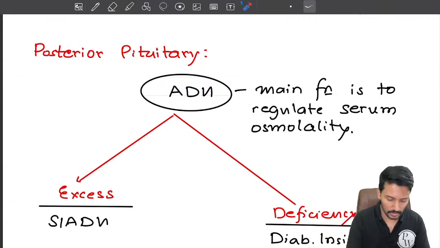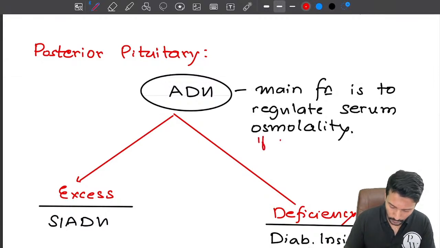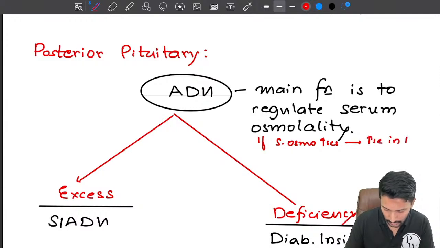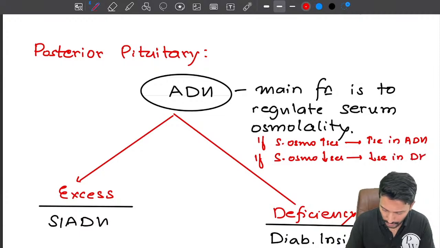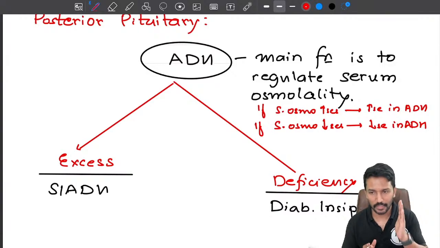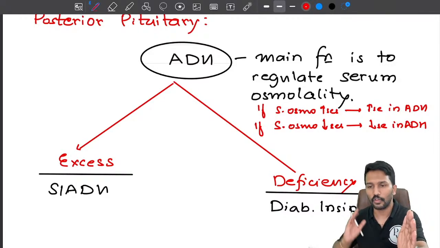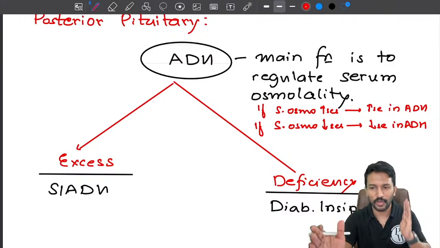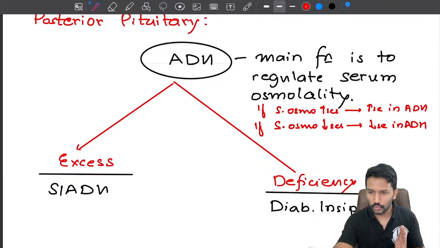So simple rule is, if serum osmolality increases, it leads to increase in ADH, right? If serum osmolality decreases, that will lead to decrease in ADH. Pretty easy to remember. The ADH and osmolality follow the same direction. If osmolality is increasing, to decrease the osmolality, ADH should increase. If osmolality is decreasing, right, to make you lose more water, ADH should decrease. So they follow the same direction.